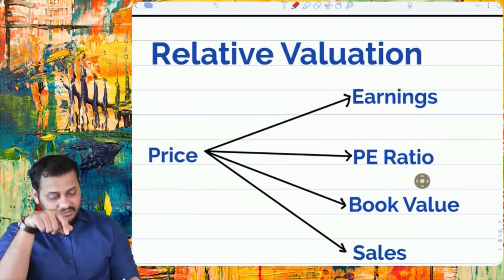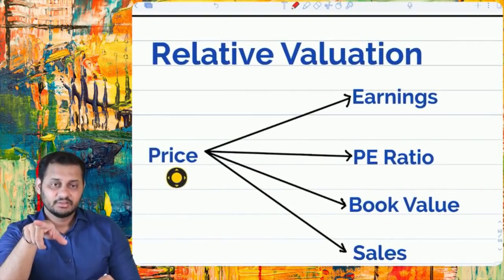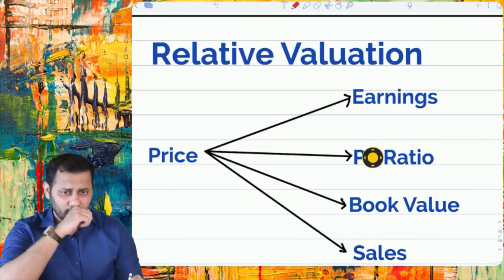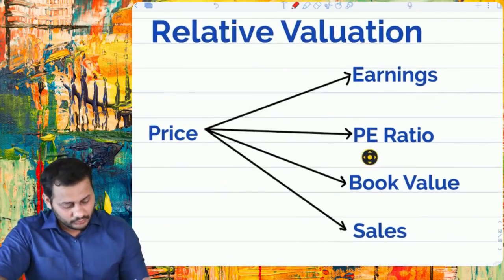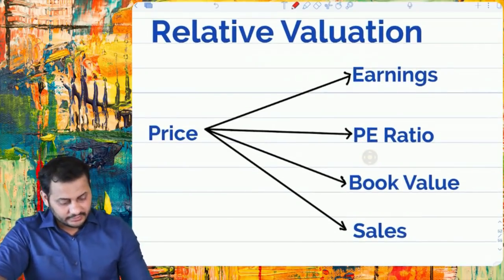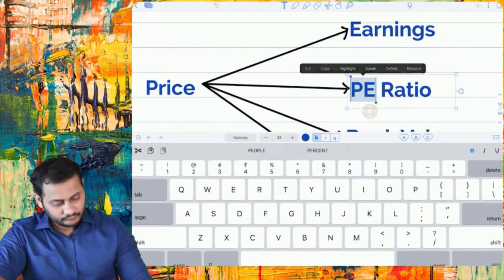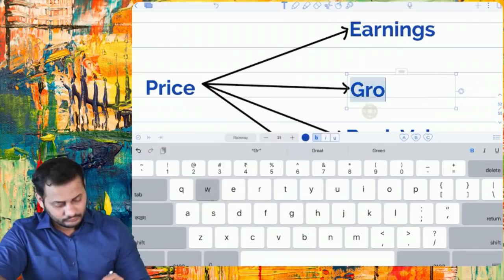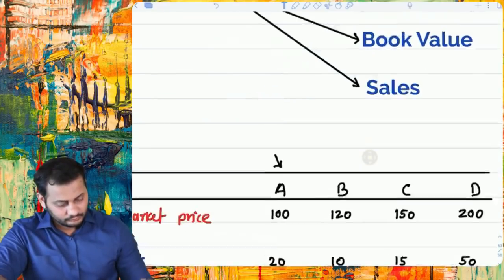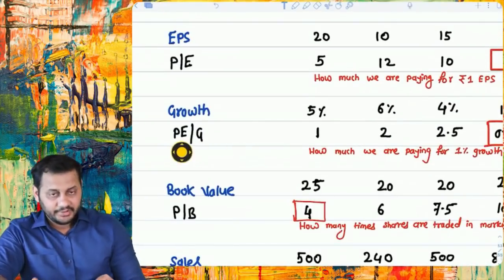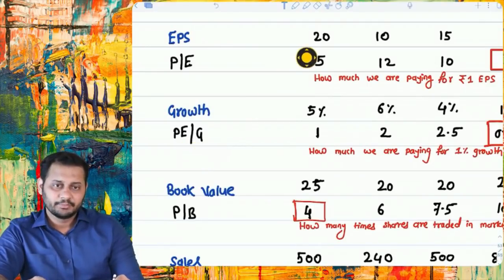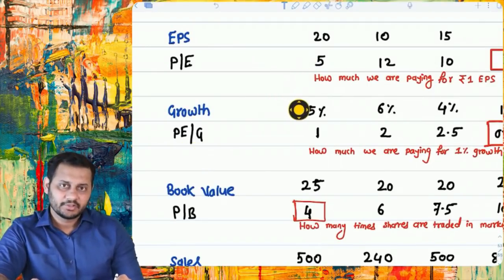Then the next multiple is PE ratio divided by growth. So price earning, and I will write down growth. See, P ratio divided by growth. So this is the P ratio. Let's say the growth is 5% of this company.